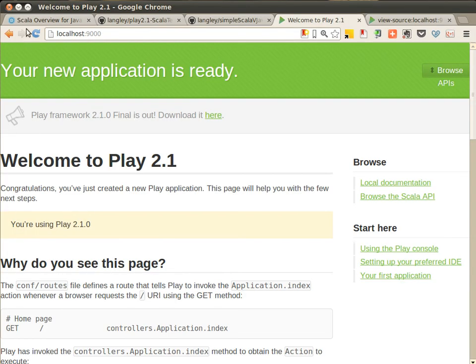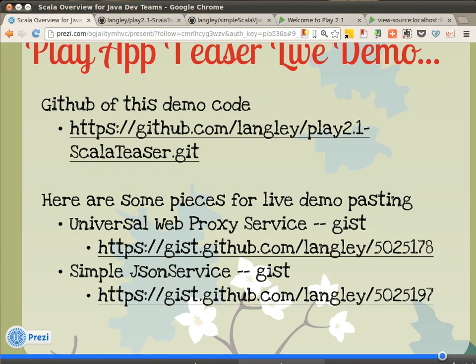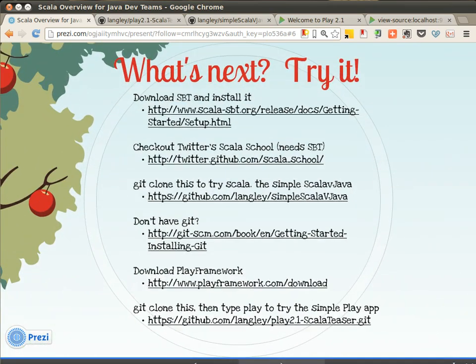So with that, let's go back to our presentation and look at what's next. And what's next is really for you to try it. I've included links here. You can Google Prezi, P-R-E-Z-I, and Scala Overview for Java Dev, and you should be able to find this presentation, which will let you follow these links.